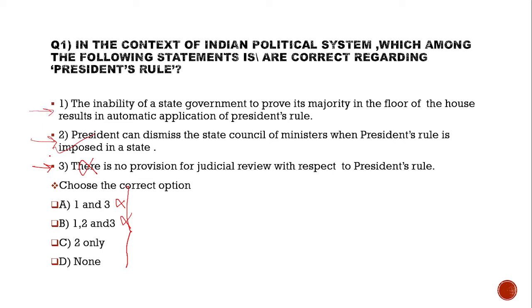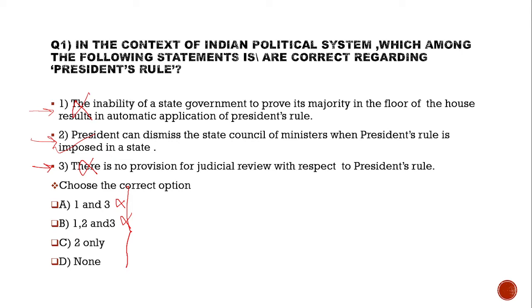Look at statement 1. So from here itself we can directly go to option C. Okay, we will look at statement 1. The inability of the state government to prove its majority on the floor of the House results in automatic application of presidential rule. This statement is incorrect. The inability of a state government to prove its majority on the floor of the House does not result in automatic application of presidential rule.